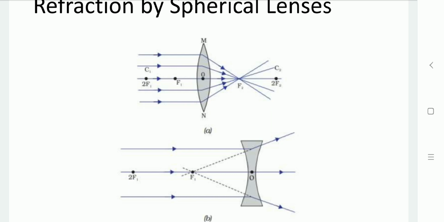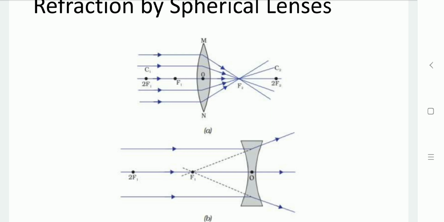Then all the rays of light parallel to the principal axis, after refraction, will meet at one common point on the principal axis. This point on the principal axis is known as the focal point, which is denoted as F2 in diagram A.